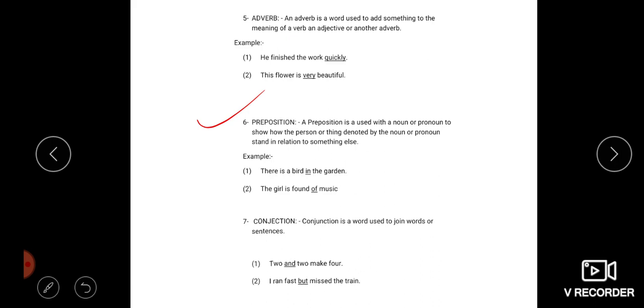An example: there is a bird in the garden. Here I am using the word in to denote the location of the bird. That means the bird is in the garden.